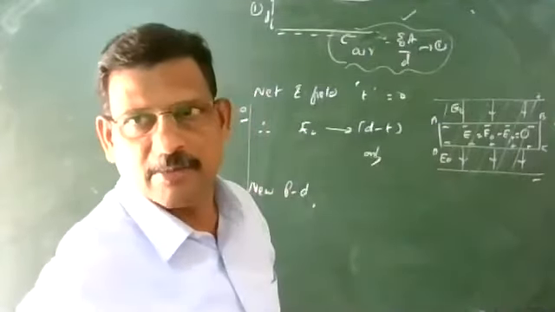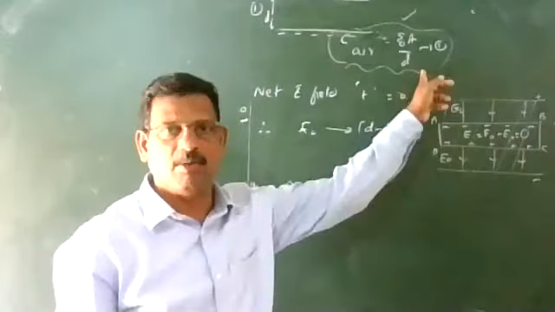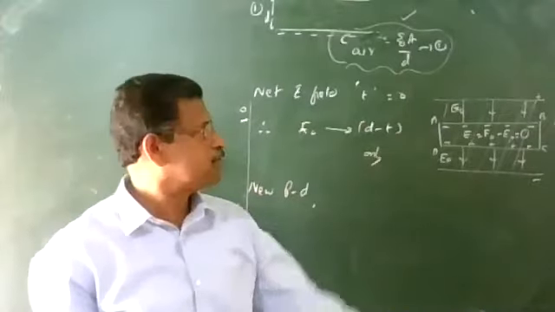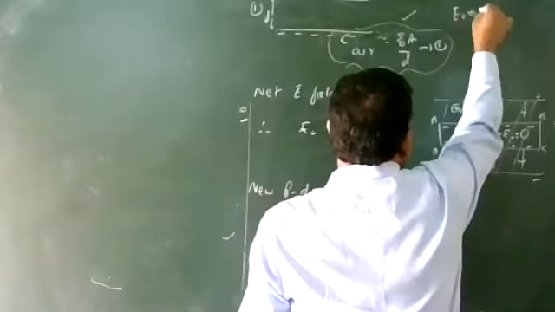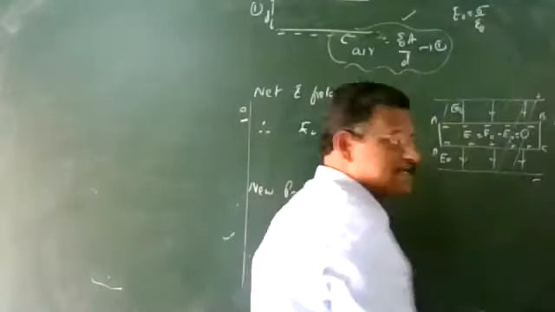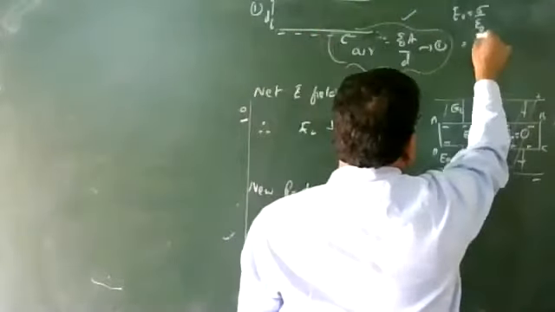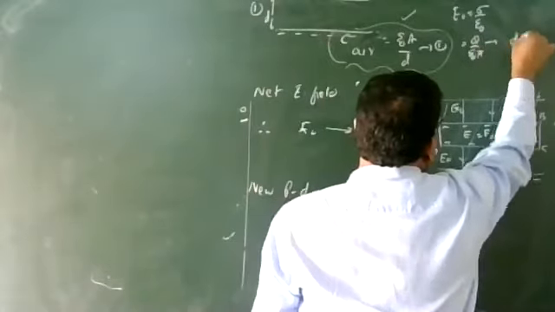Capacitance in air medium is equal to epsilon 0 A by D, equals number 1. In this case, the electric field existing is E naught, that is equal to sigma by epsilon 0, that is existing over the entire distance D.